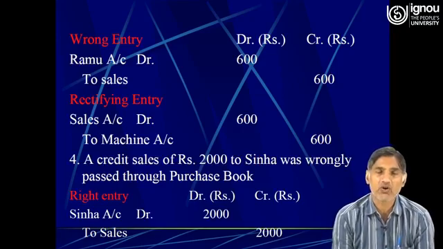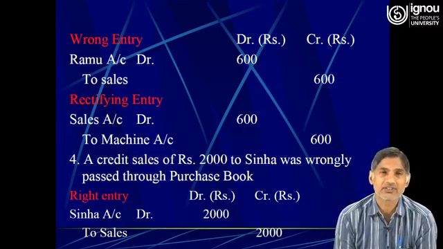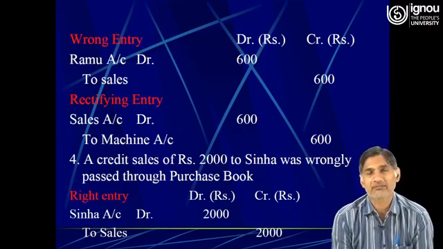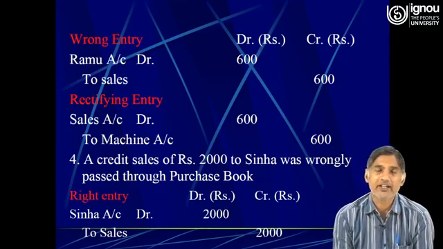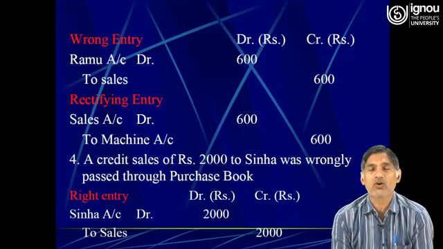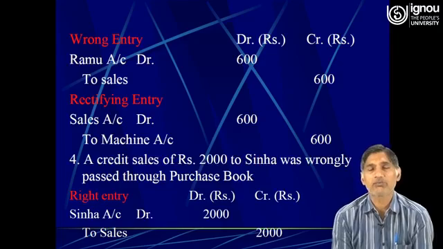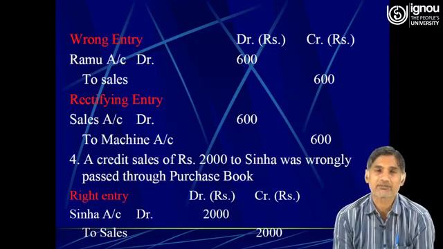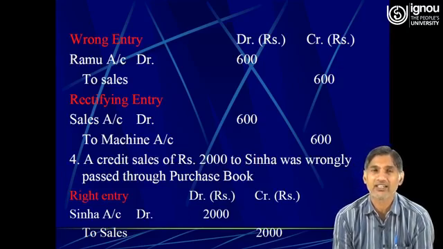So we need to debit the sales account to machine. Ramu account must have been debited, and in the wrong entry also Ramu account has been debited. So there is nothing wrong as far as the account of Mr. Ramu is concerned. Only the problem is with the sales. Instead of machine account, the sales account was unnecessarily credited. Therefore, we had to debit the sales account while making a rectification entry.